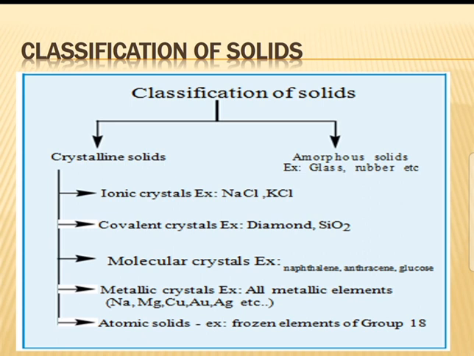Atomic solids, all frozen group 18 elements, all noble gases: helium, neon, argon, krypton, xenon. Amorphous solids do not have definite shape, for example glass, rubbers, etc. These are called supercooled liquids or pseudo-solids. They act as solid but are not true solids. Crystalline solids are true solids. Amorphous solids are pseudo-solids.